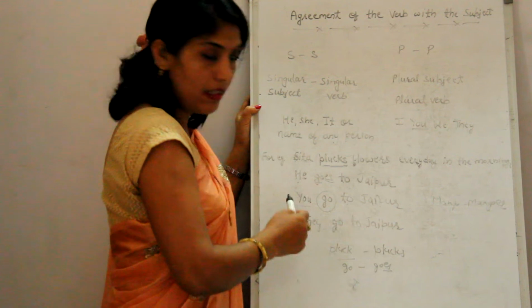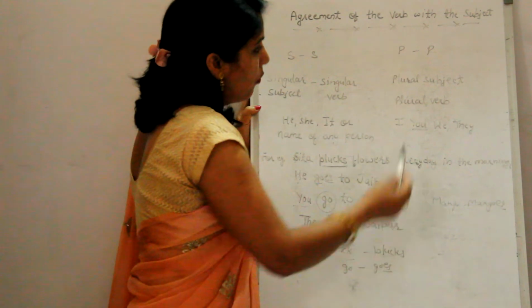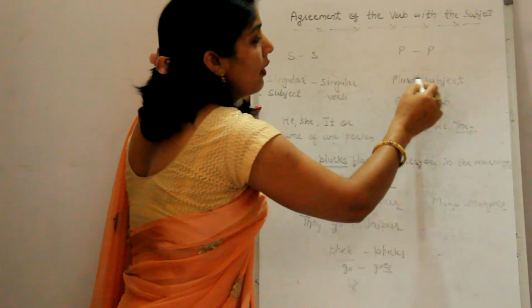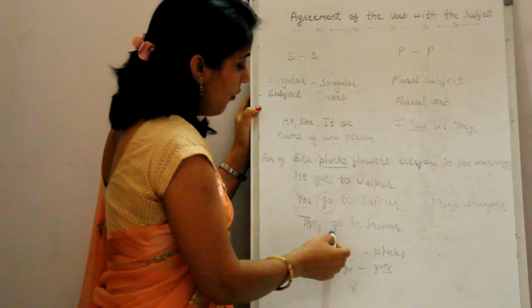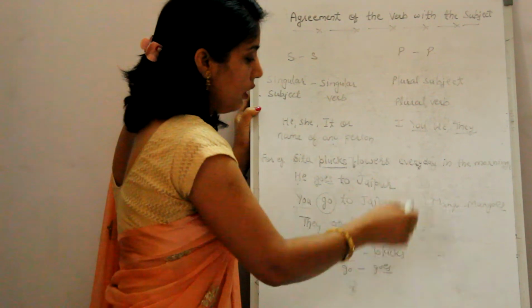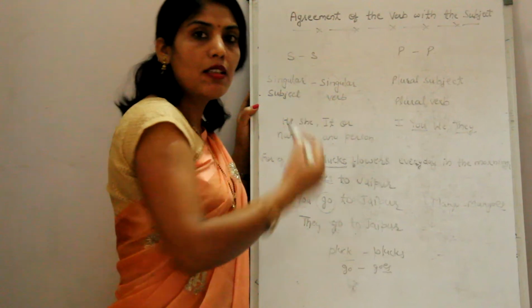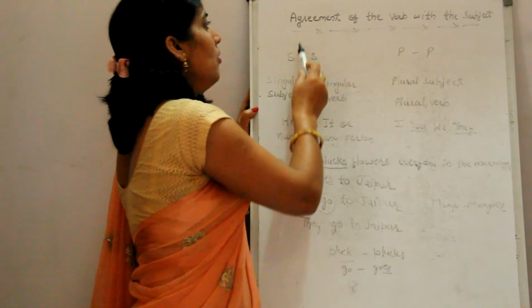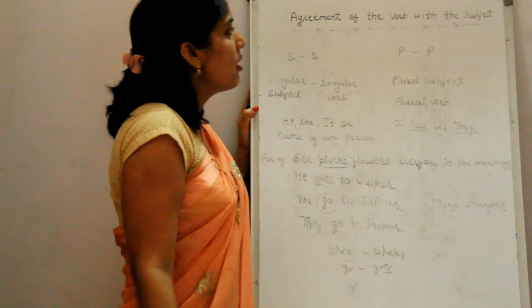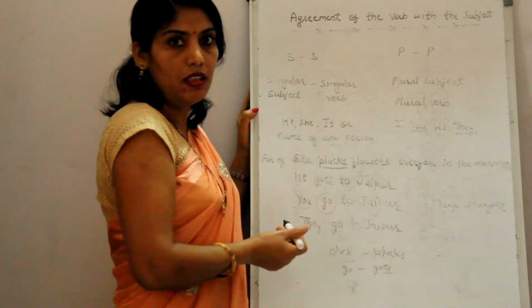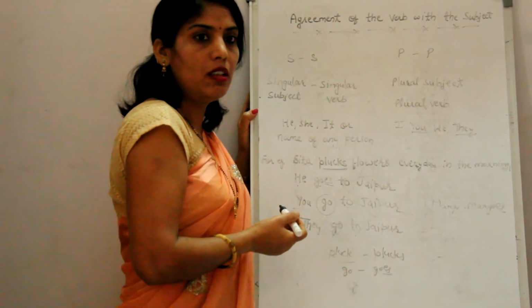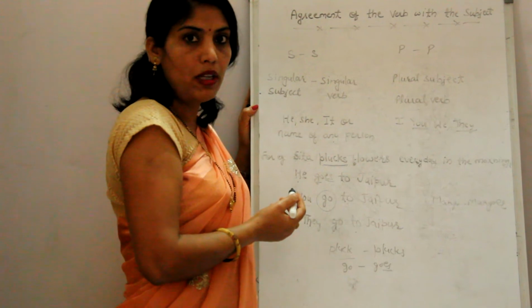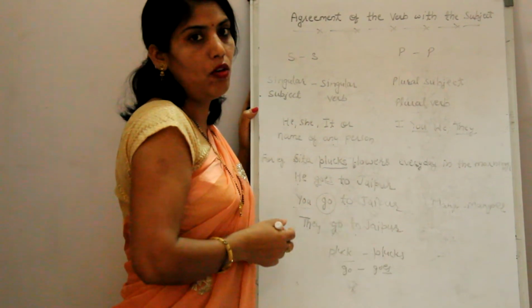Now we take another example. They go to Jaipur. They here is again a plural subject and we use the plural verb go. So this is a very important rule of agreement of verb with the subject. We can easily learn it and I hope you must have learned it. That will help you in your board exams in filling in the correct form of the verbs.